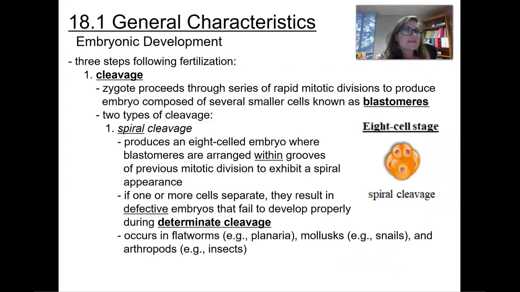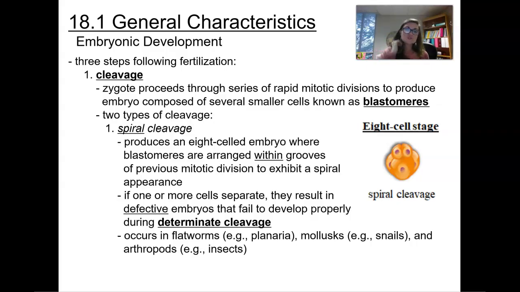So we're going to have 3 steps to embryonic development or fertilization when it comes to these eukaryotic animals. First, we're going to have cleavage. This is where the zygote proceeds through a series of rapid mitotic divisions to produce an embryo composed of several smaller cells known as blastomeres.